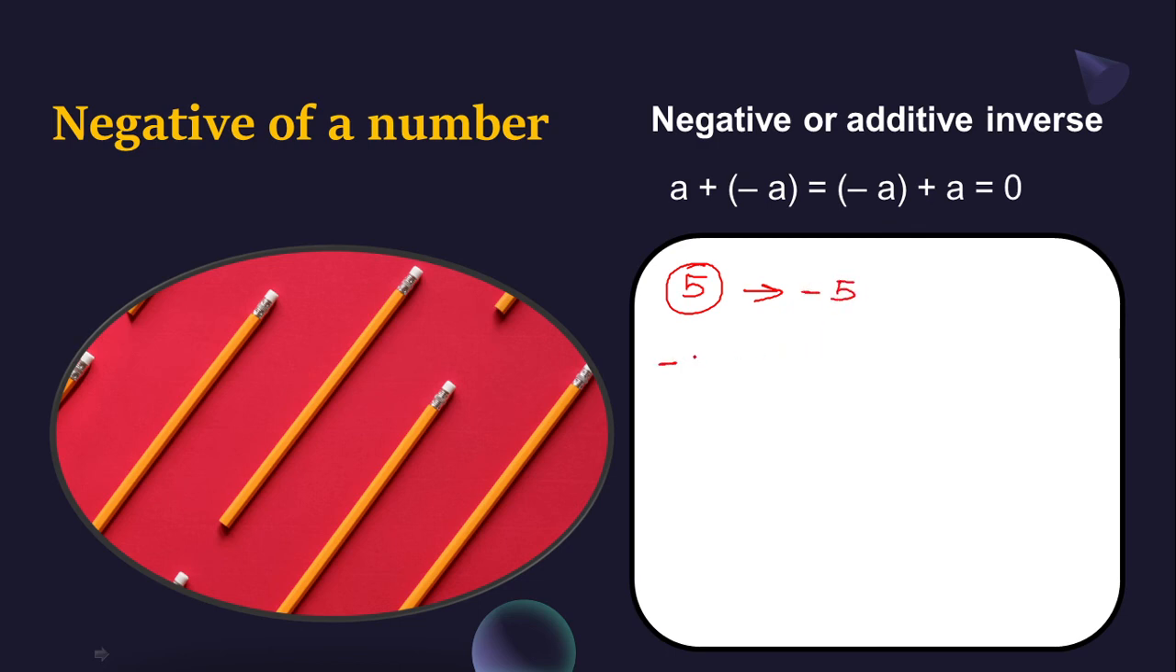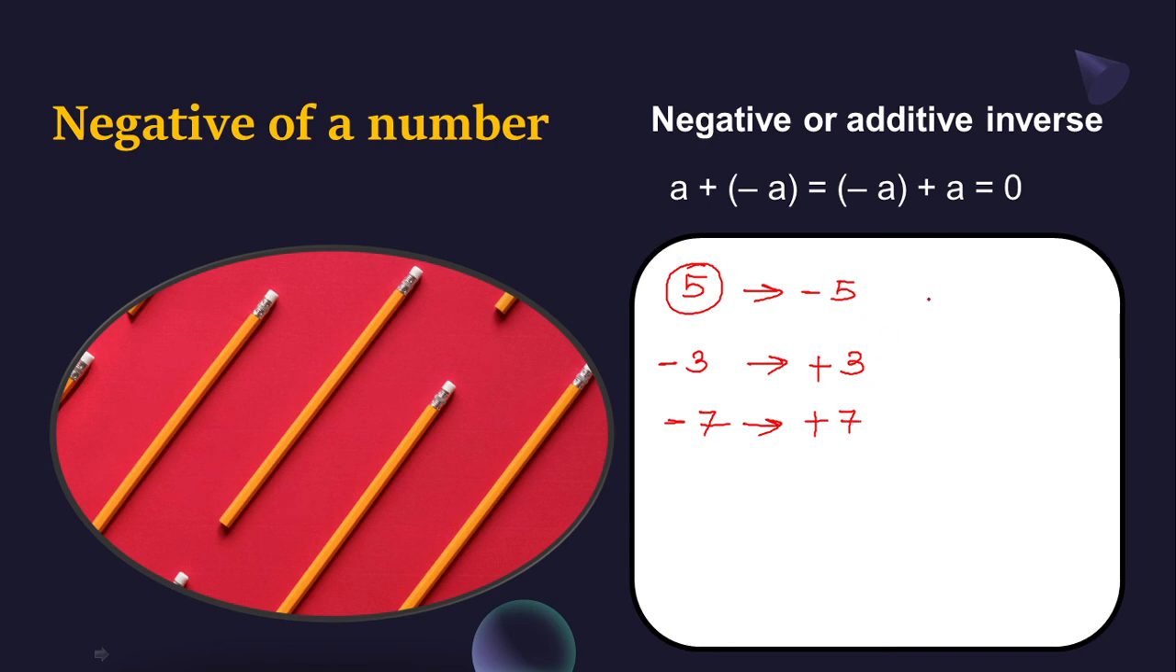Suppose here I have a certain number, minus 3, and I ask you to write the additive inverse of minus 3. What is the additive inverse of minus 3? Simply, the minus sign is there, make it plus and write the number as it is. Suppose I am having minus 7. So the minus sign is there, make it plus, write down here 7.